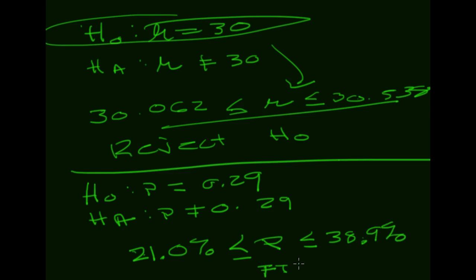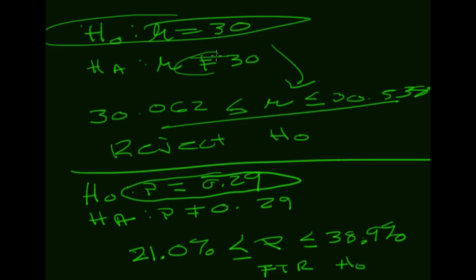This means we fail to reject the null hypothesis, but that doesn't make sense in ordinary everyday language. So what we do say is that in this case, the data supports the claim that 29% of the Major League Baseball population was born outside of the United States. It supports the claim. It does not mean that it proves that claim, but the data does support it. Unless we have other data that denies that claim, so far we're in good shape.